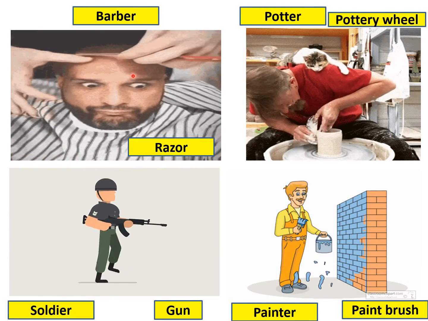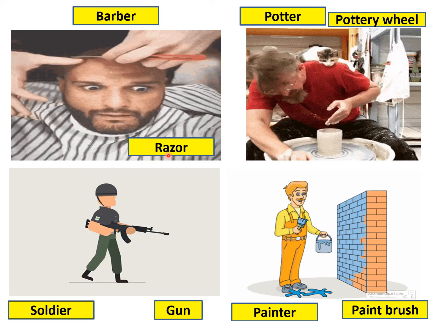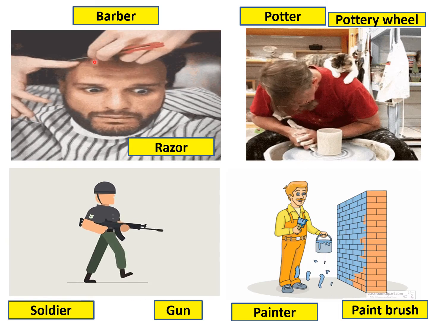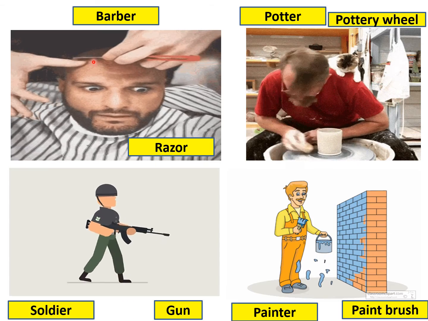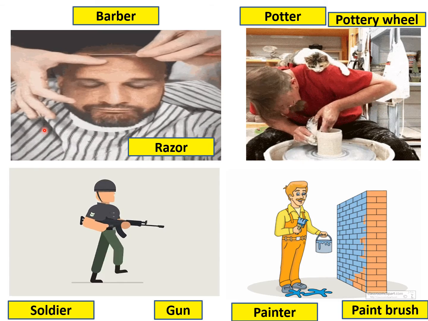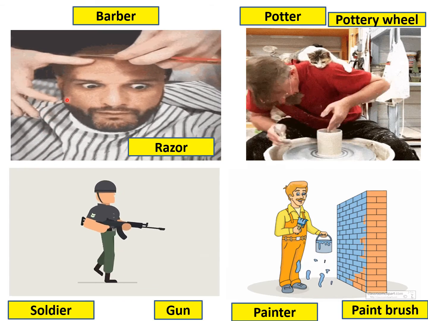Now here is a barber. A barber is using a razor. See, this is a razor. A knife-like tool is there. This is called a razor. He is using a razor to cut or clean the hair.